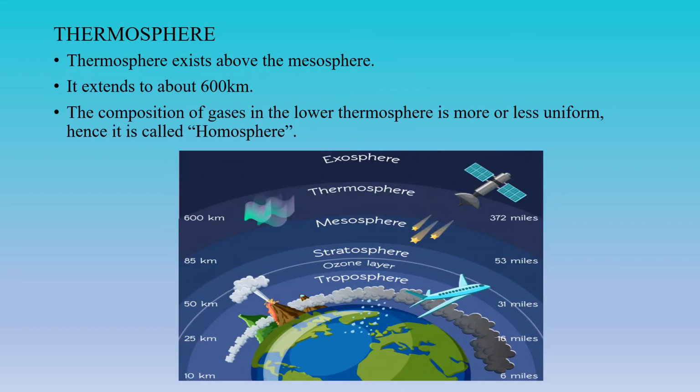Thermosphere. The thermosphere exists above the mesosphere. It extends to about 600 km. The composition of gases in the lower thermosphere is more or less uniform, hence it is called the homosphere. Yes, the fourth layer of the atmosphere is the thermosphere. It extends up to 600 km from 80 km, where the mesosphere ends. From 80 km to 600 km, the thermosphere is found.